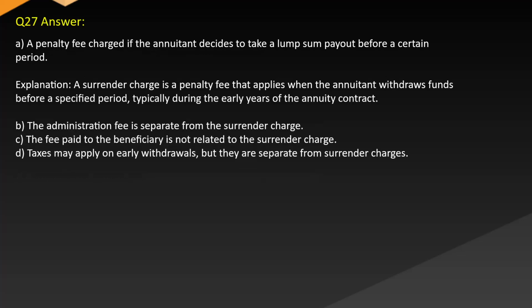Answer: A. A penalty fee charged if the annuitant decides to take a lump sum payout before a certain period. Explanation: the surrender charge is a penalty fee that applies when the annuitant withdraws funds before a specified period, typically during the early years of the annuity contract. B. The administration fee is separate from the surrender charge. C. The fee paid to the beneficiary is not related to the surrender charge. D. Taxes may apply on early withdrawals, but they are separate from surrender charges.